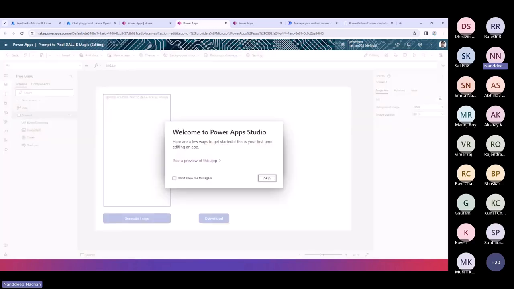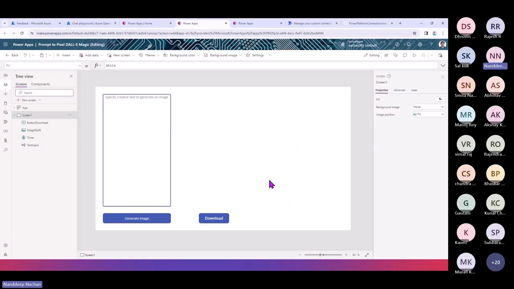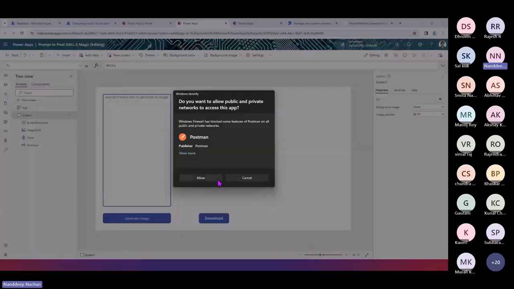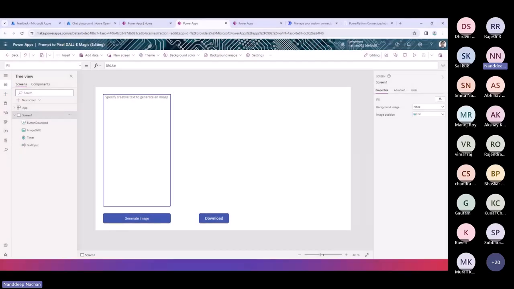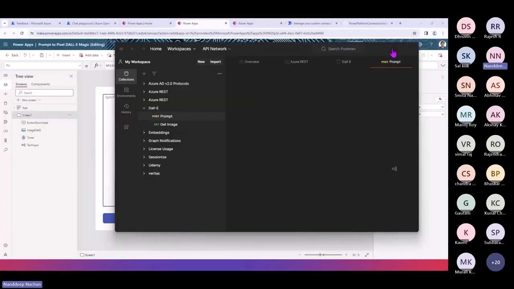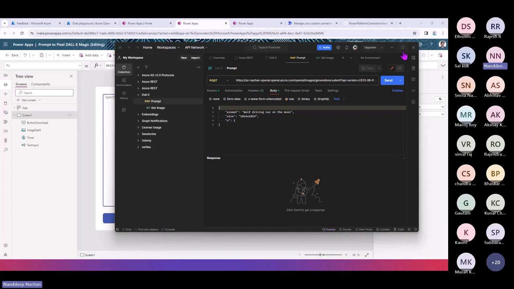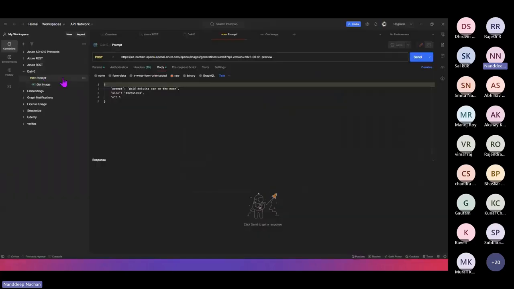Before you even create the custom connector, for example, if you don't want to create those custom connectors from scratch, the best way is to simply use Postman. Postman will allow you to test out your APIs. And once you are fine with using those APIs, you can create a custom connector out of it. So this is the DALL-E collection that I have made. We do have two things here, prompt and get image.